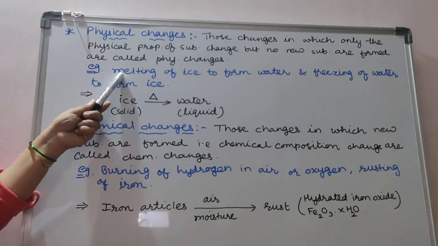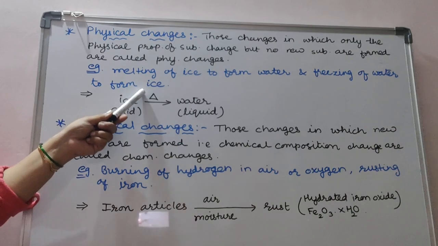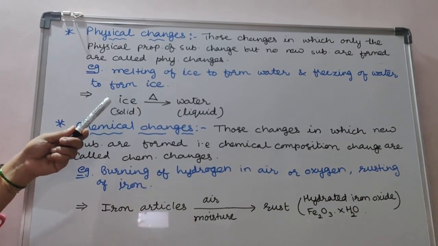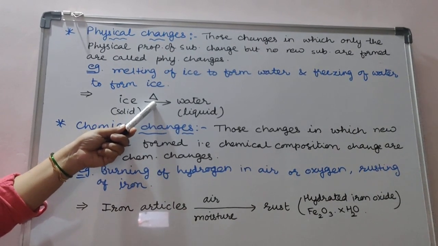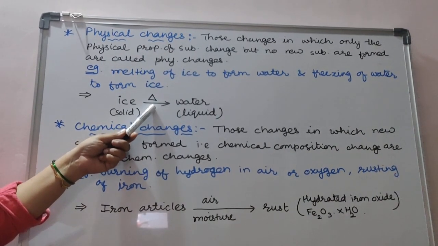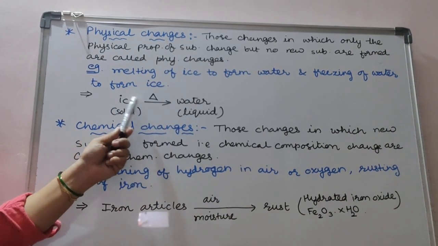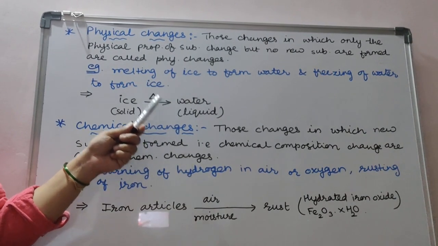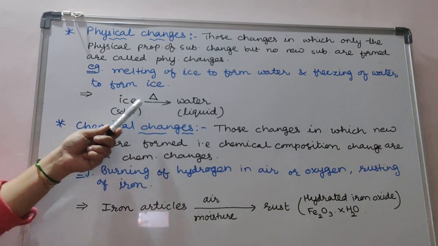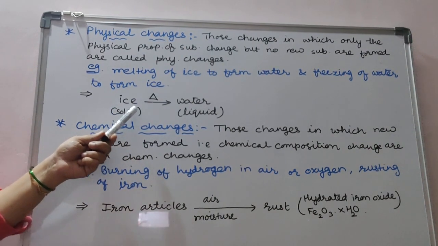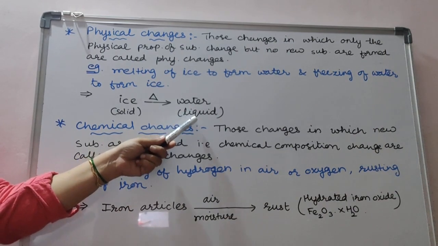For example, melting of ice to form water and freezing of water to form ice. As you know, when ice is heated, this triangle is the symbol of heating in science. In maths it is a triangle, but in science, wherever you see the triangle written in a chemical reaction, it means it is a process of heating. So here when ice is heated, it melts to form water, which is in a liquid state.